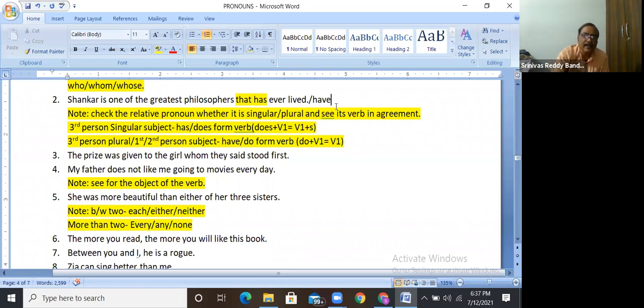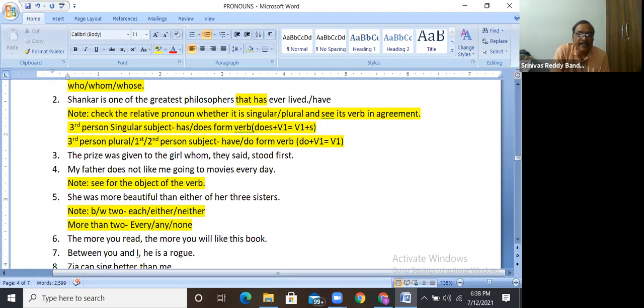But here the mistakes are only in the pronouns and agreement with the verb. Next one. The prize was given to the girl whom they said stood first. Here, they said is set off by commas. They said is not part of the sentence actually; they are taking a pause in the middle.